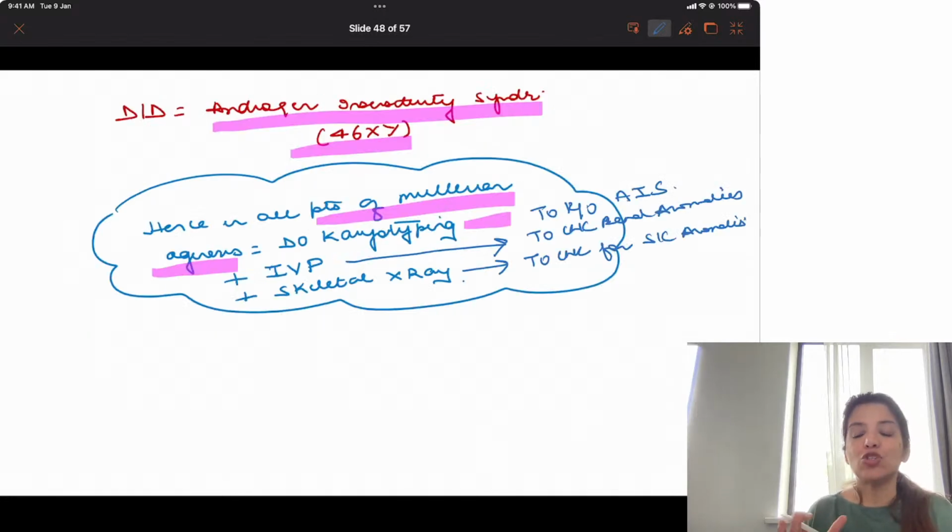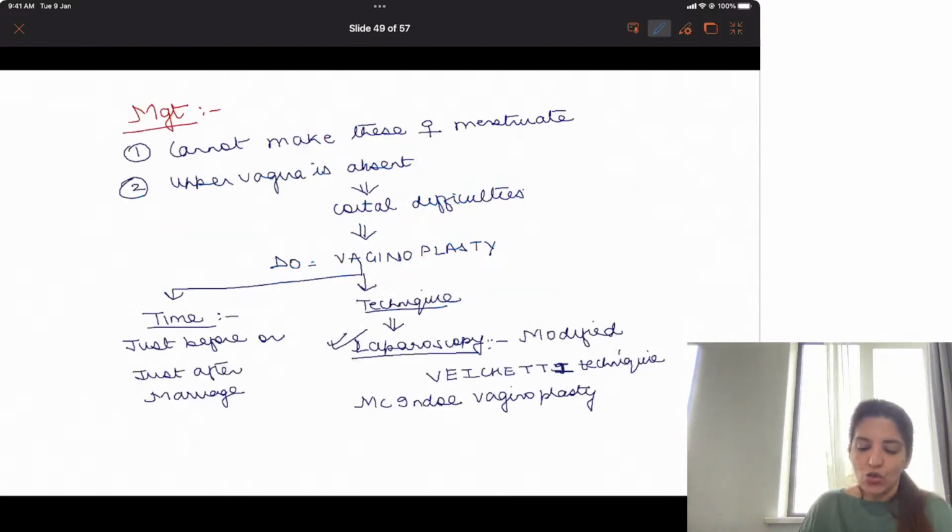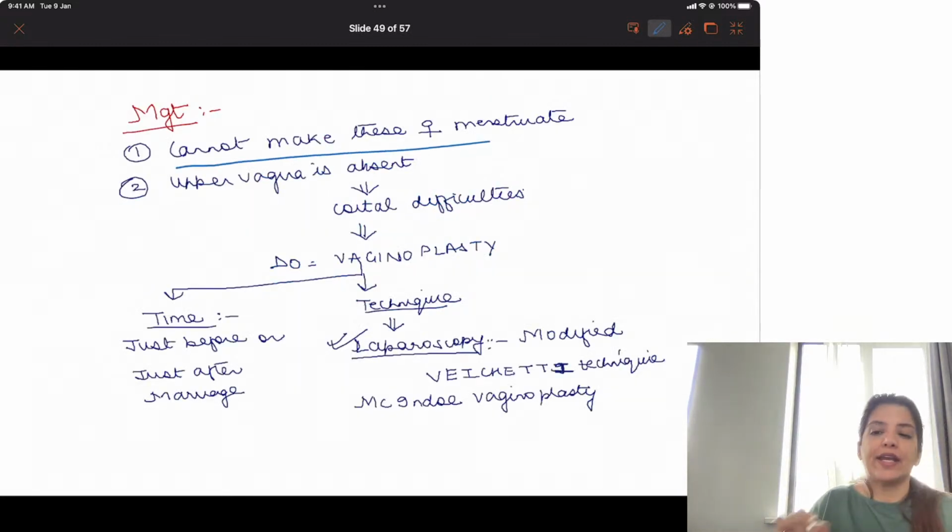Now, coming to management of these patients. In management of these patients, because uterus is absent, can you make these females menstruate? Can these females menstruate? Or can you help them in getting menstruation? No. I cannot make them menstruate because uterus is absent. So I cannot make these females menstruate.